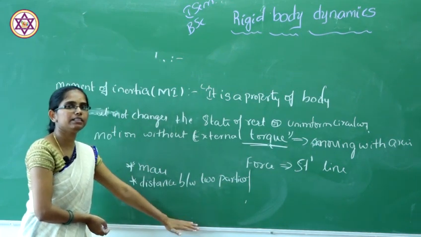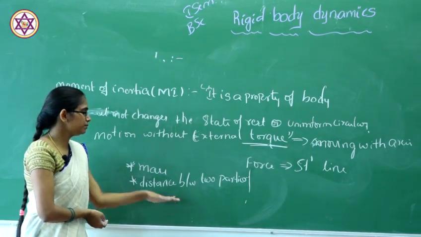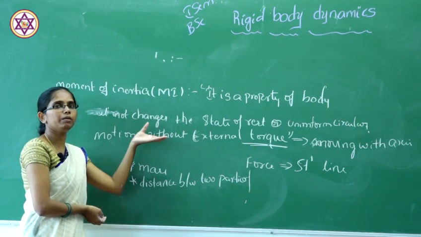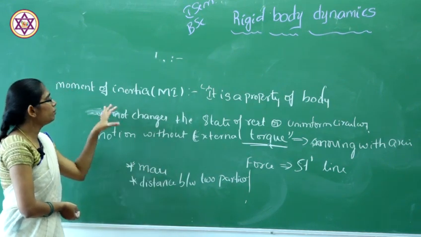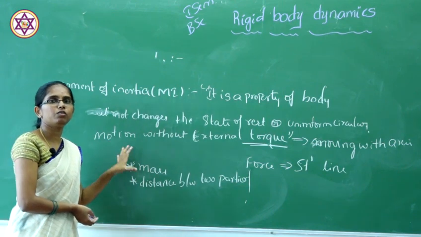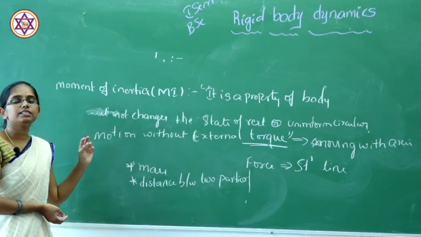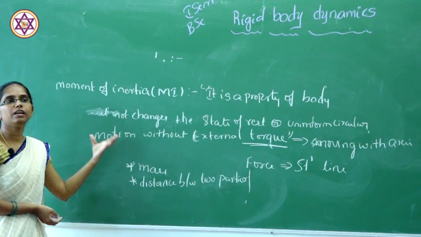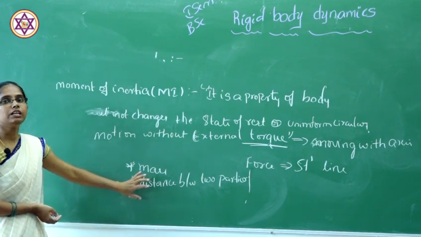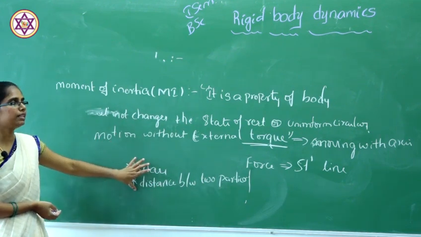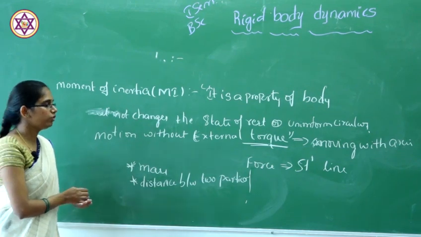I will explain this mathematically when we come to the mathematical expression of moment of inertia. So moment of inertia is also a property of a body, but it is unchanged state of rest or uniform motion without any external torque. So how to write the mathematical expression for a moment of inertia?